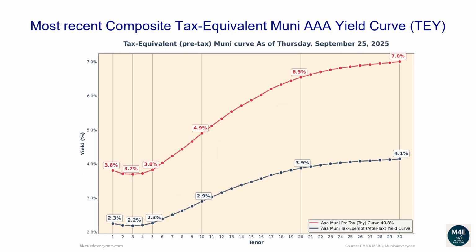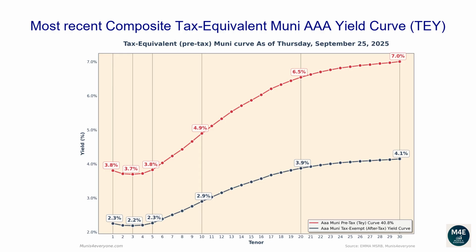Let's now go over the most recent composite tax-equivalent Muni AAA yield curve. The following graph shows, in red the tax-exempt after-tax Muni yield curve, versus in blue its tax-equivalent pre-tax version assuming a 40.8% top tax bracket, as of September 25, 2025. Why would you care to see the tax-equivalent version of the Muni yield curve? More on this later. Let's first go over the pre-tax, aka tax-equivalent yield curve.